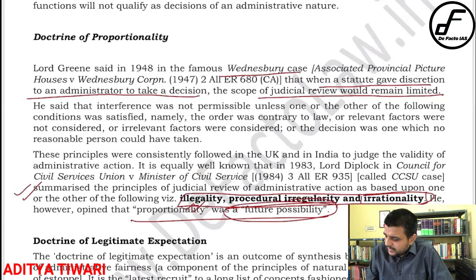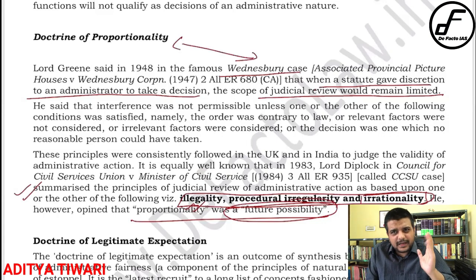Okay, now this Wednesbury principle and proportionality are basically similar, but there is a slight difference between them, right? Again, for UPSC purposes, you consider both the same. Okay, if the question comes from Wednesbury, you write proportionality, then that is also okay. And then you can make a passing mention that there is a fine distinction, right? But that's it. That will be more than sufficient. Okay, so you need not go into that much detail.